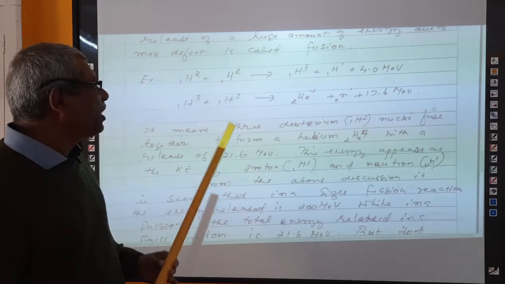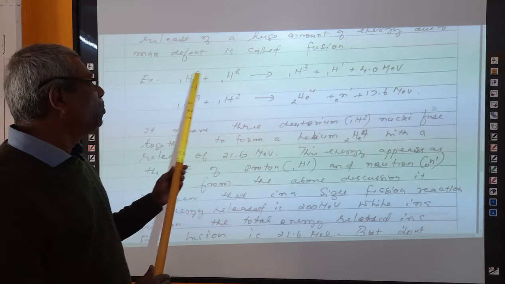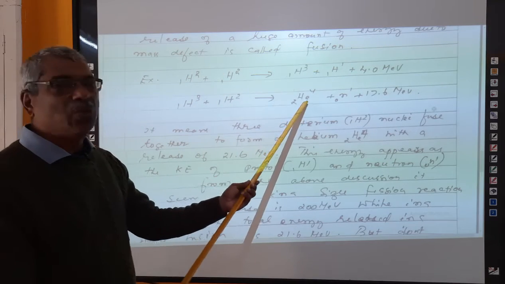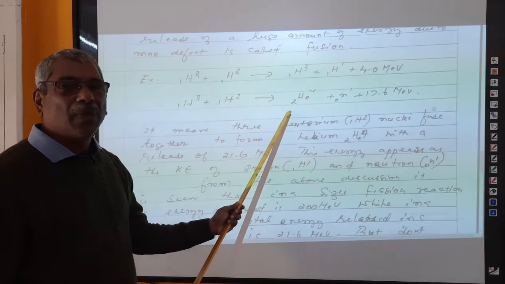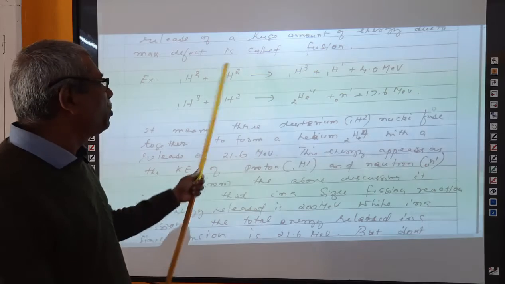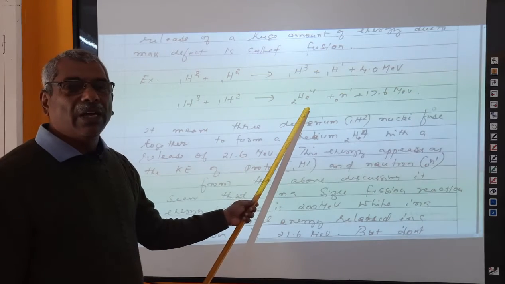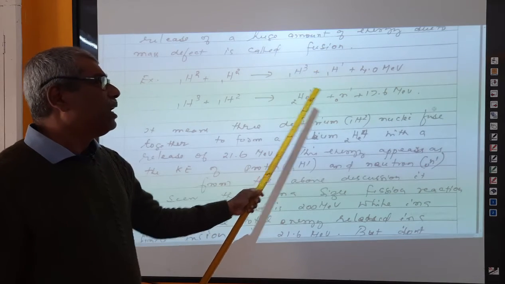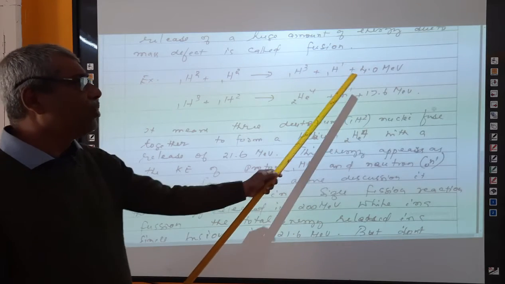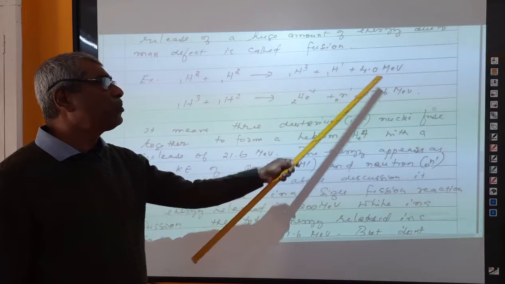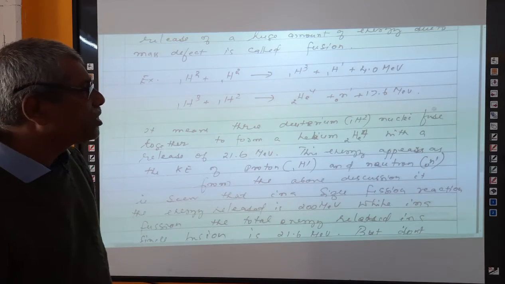This is actually 2 deuterium, 2 deuteriums, so directly we can say 2He4. But actually 3 deuterium atoms are combined to form a helium nucleus, and with that the amount of energy created is 17.6 plus 4 equal to 21.6 mega electron volt.